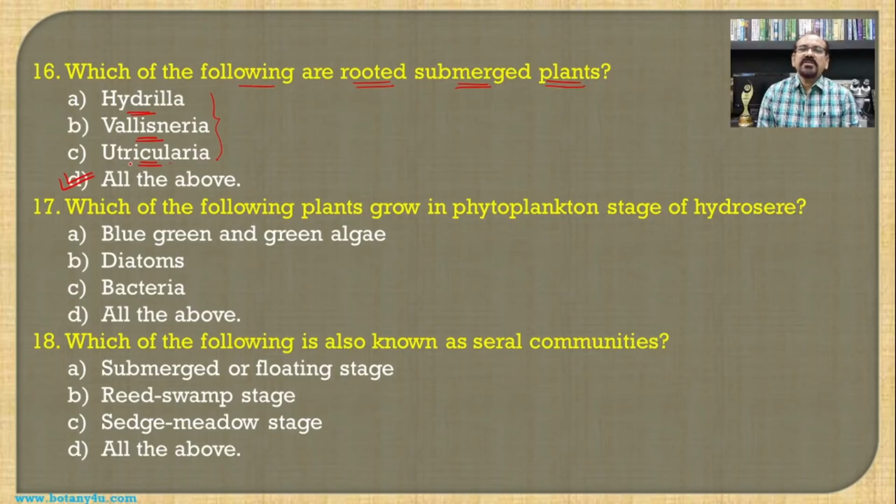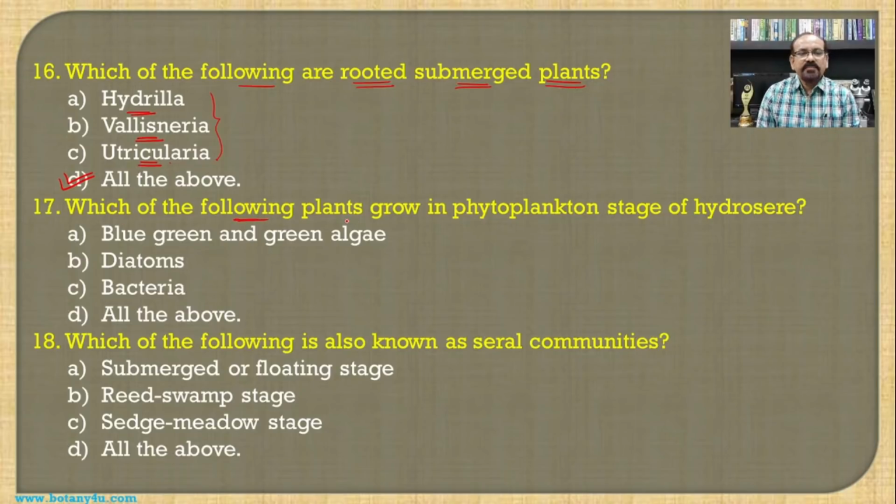Such types of questions are added here to provide students knowledge about the different plants which are considered in different categories in the hydrophytes, xerophytes, hydrosere, xerosere, and halophytes also.